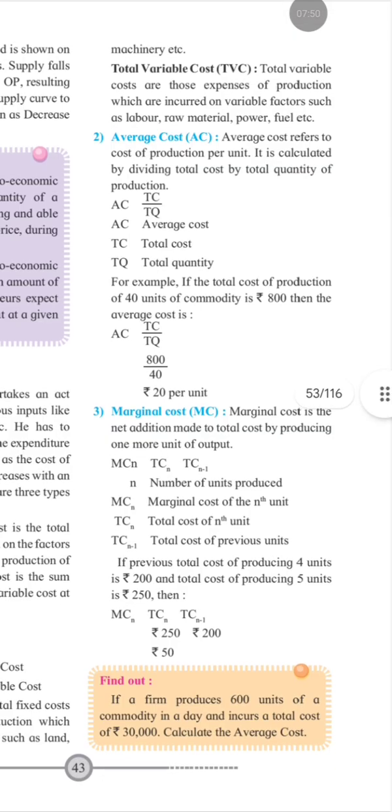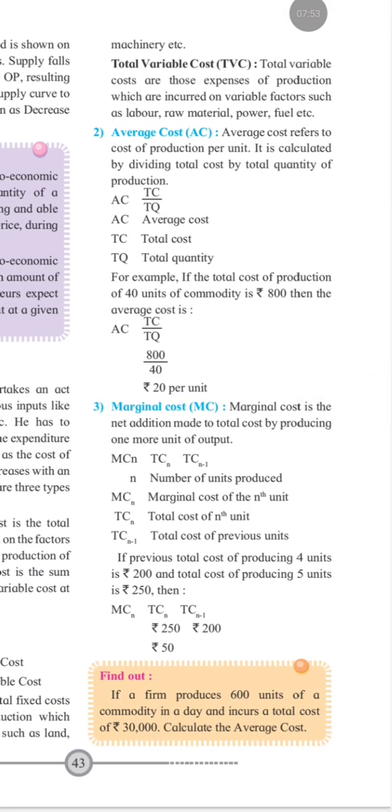And next, the second type is average cost, that is AC. So average cost means the cost per unit of output. The formula is average cost is equal to total cost divided by total quantity. So here AC is average cost, TC is total cost, Q is total quantity. Now suppose total cost is 800 and output is 40 units, then average cost is equal to total cost 800 divided by 40, because our total quantity is 40. So after division you can see average cost is 20. So 20 is per unit.